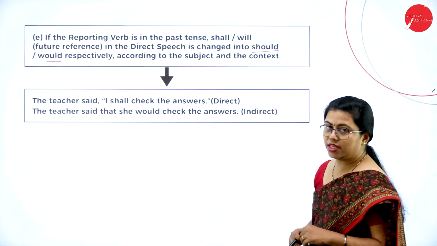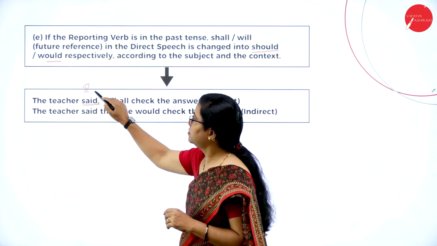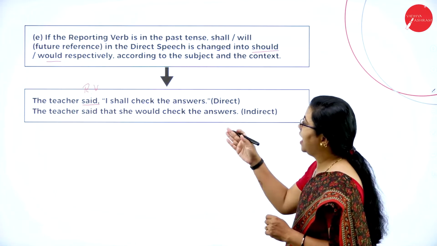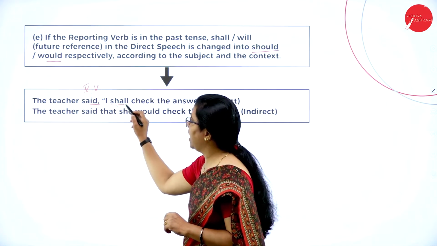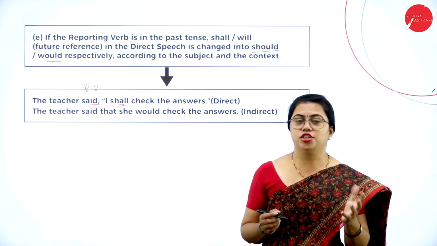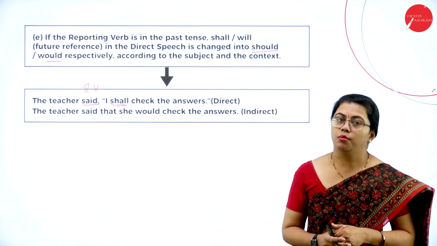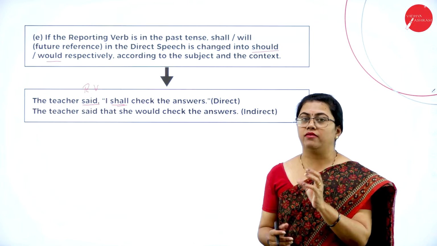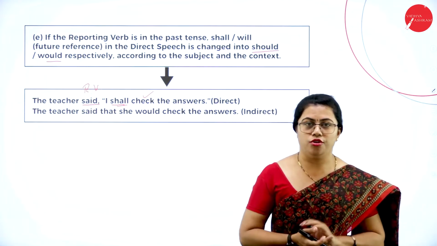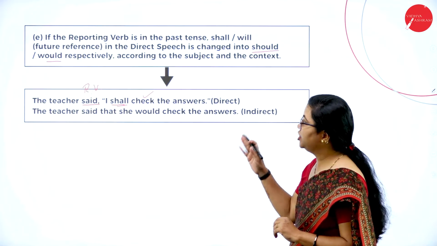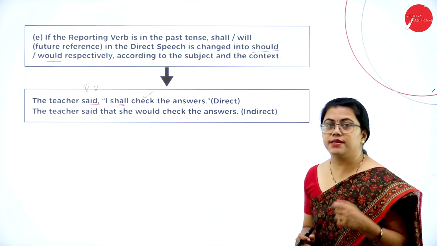The teacher said, so you already remember that this is the reporting verb. Okay, the teacher said, I shall check the answer. So this is in direct speech and there is a modal verb here. Hope you remember shall, should, would, will, could, can, must, all these are called as modal verbs, and along with the modal verbs there has to be another verb that is used in the sentence always. So here you can see I shall check the answers. Shall is used here along with the verb, that is a modal verb is used.